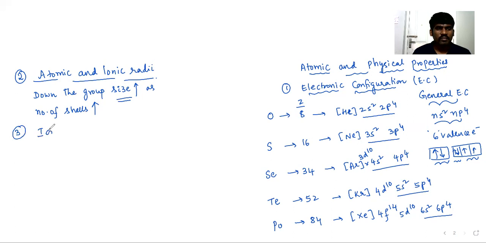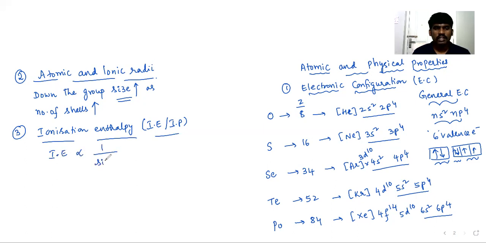And the third one we have is ionization enthalpy. You can write it as IE or IP. We know the relation between ionization enthalpy and size: both are inversely proportional to each other. So we can say that down the group ionization enthalpy decreases as size increases.